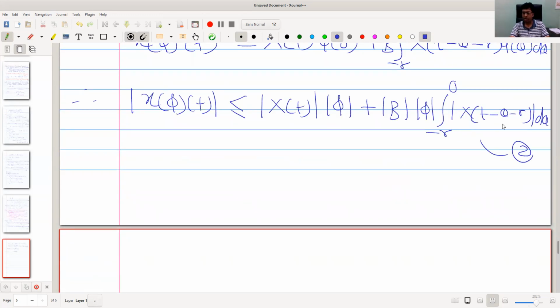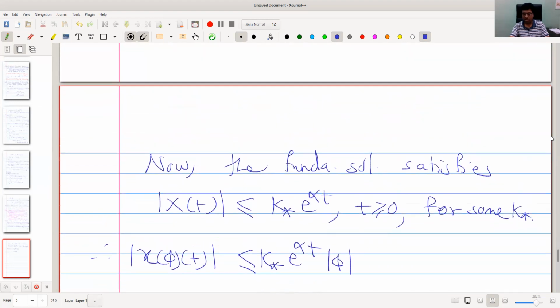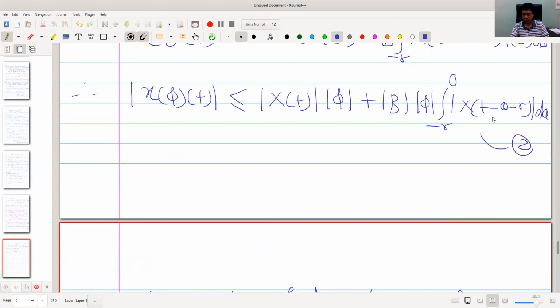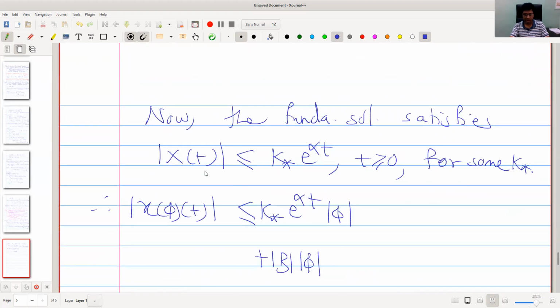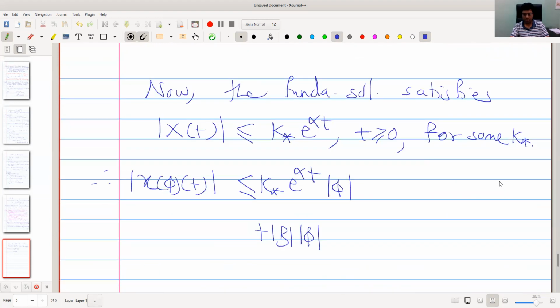So what is mod of X of t minus theta minus r? Mod of capital X of t minus theta minus r is less equal k star e raised to alpha into t minus theta minus r.